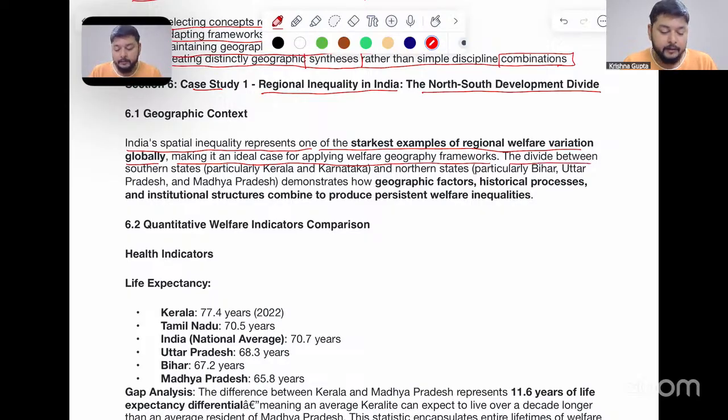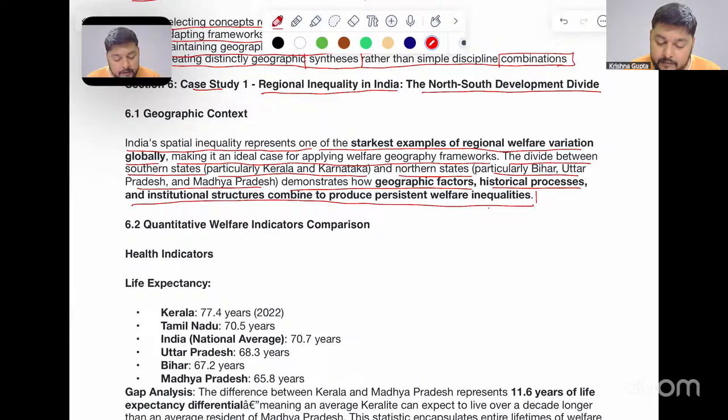The divide between the southern states, particularly Kerala and Karnataka, and northern states, particularly Bihar, Uttar Pradesh and Madhya Pradesh, demonstrates how geographic factors, historical processes, and institutional structures combine to produce persistent welfare inequalities over the space and also over the time. So here we have two aspects, which is having its effect over the space and also over the time.